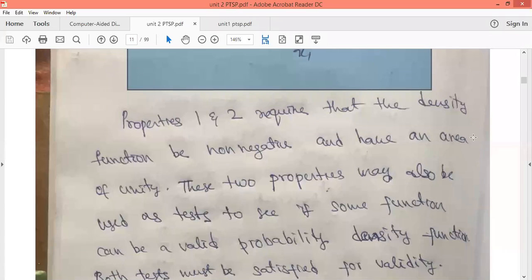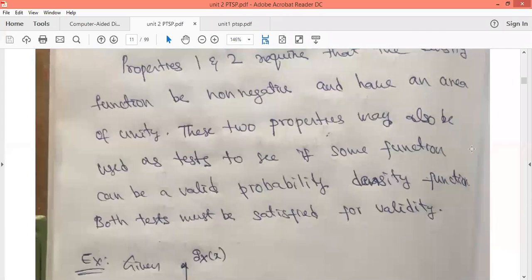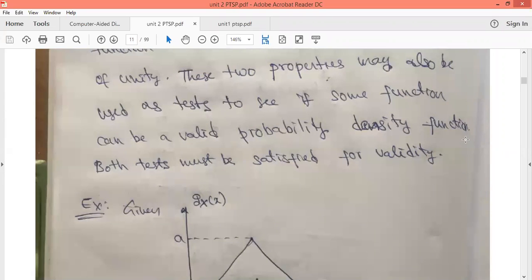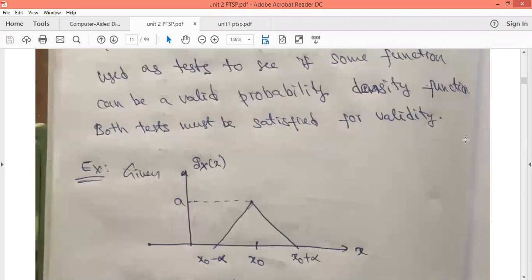So these two properties we use to check whether any function is a valid probability density function or not. If these two tests are satisfied, then we say that that particular function is a valid density function. Otherwise, we say that it is not a valid density function.